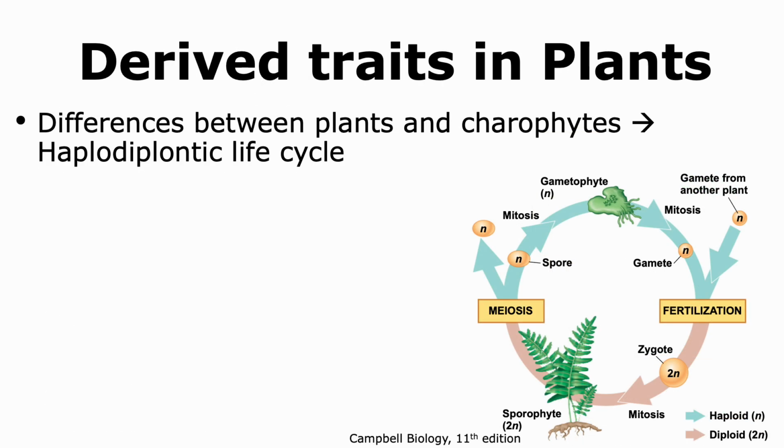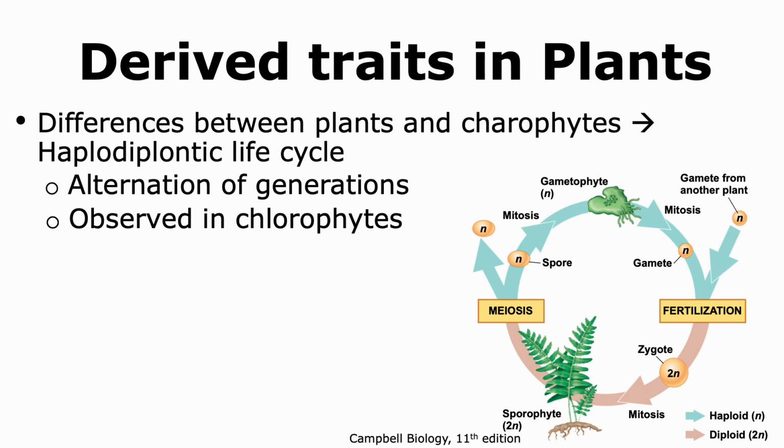While charophytes and plants show many similarities, they also show differences. Some of the derived traits that are observed in plants include the presence of a haplodiplontic life cycle. Another name for the haplodiplontic life cycle is alternation of generations. All plants show alternation of generations. The haplodiplontic life cycle is also observed in chlorophytes. However, it's not observed in any of the extant charophytes that we see today.